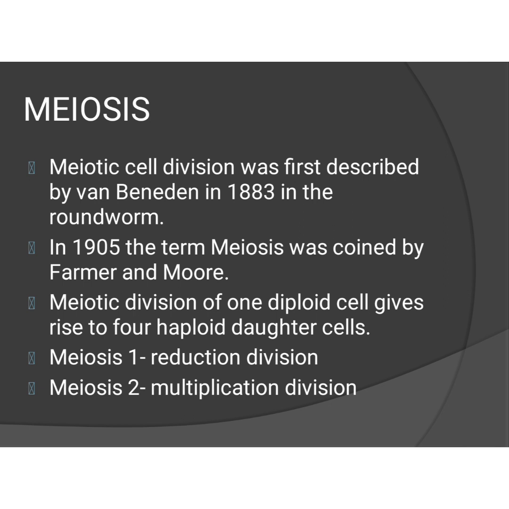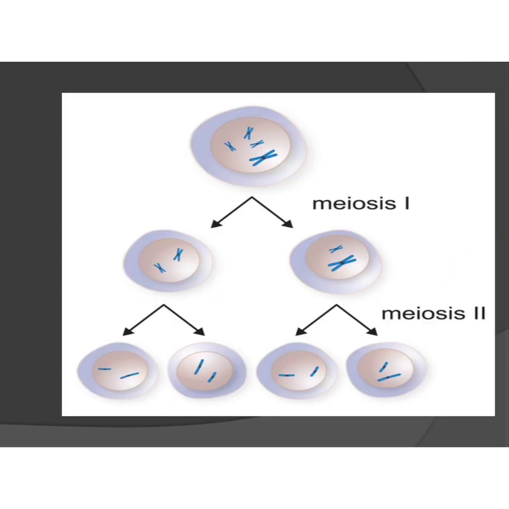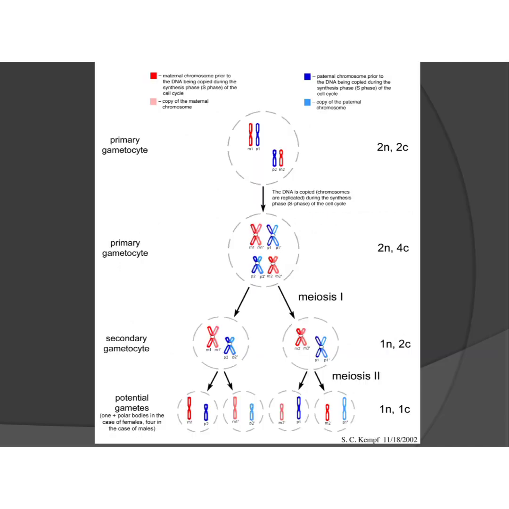Actually, two interphases will take place in meiosis. One is before meiosis 1 and another is before meiosis 2. As a result, each of the two daughter nuclei produced at the end of the first meiotic division receives only one of the two homologous chromosomes of each pair. Therefore, it is called reductional division. But during the second meiotic division, sister chromatids of the n chromosomes in each of the two nuclei separate and move to opposite poles, so that they get four haploid nuclei. You can see in the picture, four haploid nuclei are formed at the end of meiosis. It's very important. Watch the divisions.